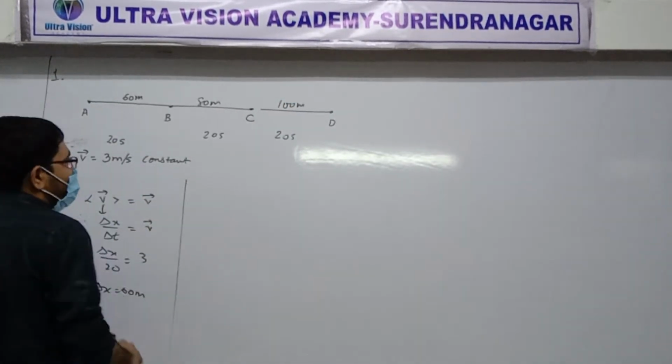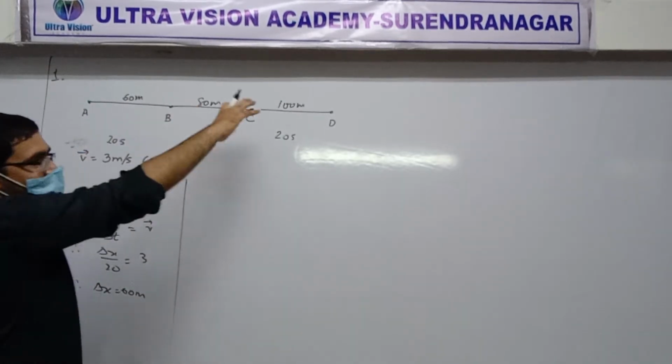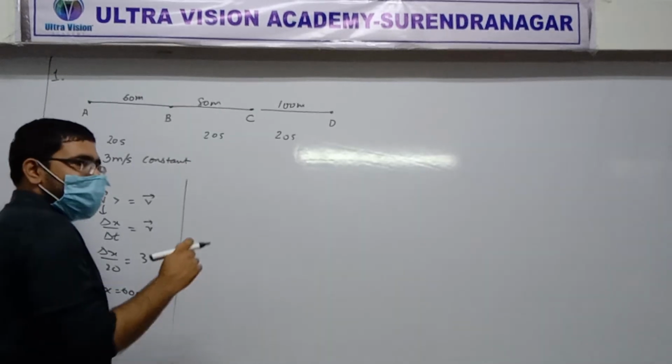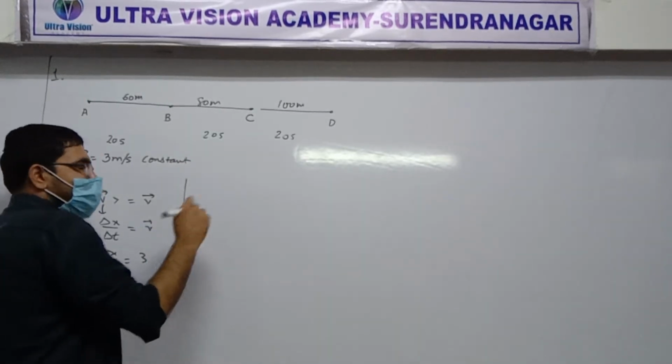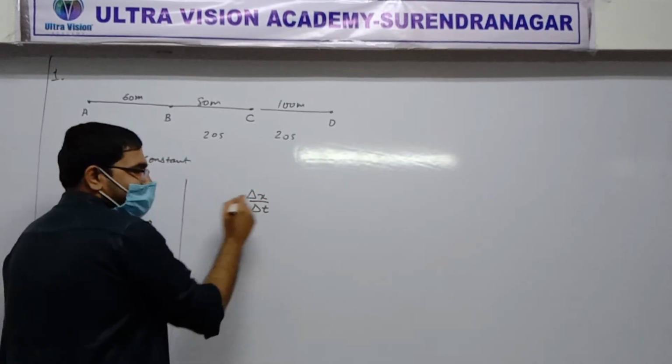Alright. So read the question. What do we have to find? Average velocity. Who is confident that they can now find average velocity from here? Raise your hand. What information do we have on the board? 20 seconds, 20 seconds, 20 seconds, and 60, 80, 100. Who can find average velocity? Okay, Niyati, how to do it? Louder. Delta x upon delta t. Okay.